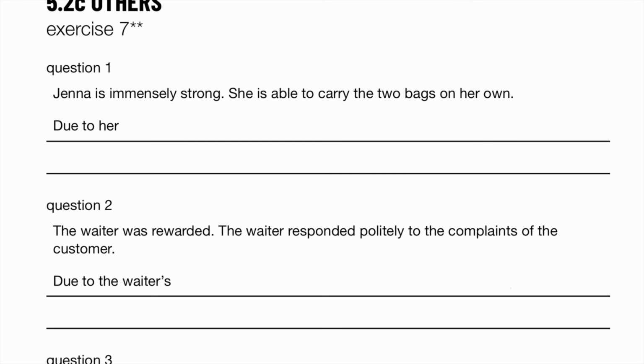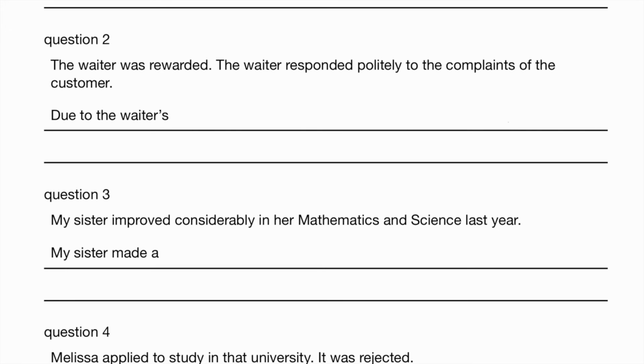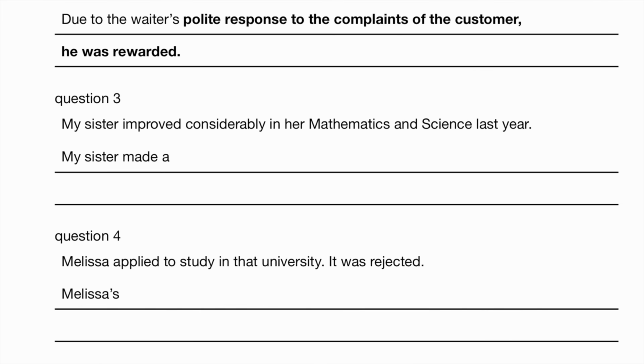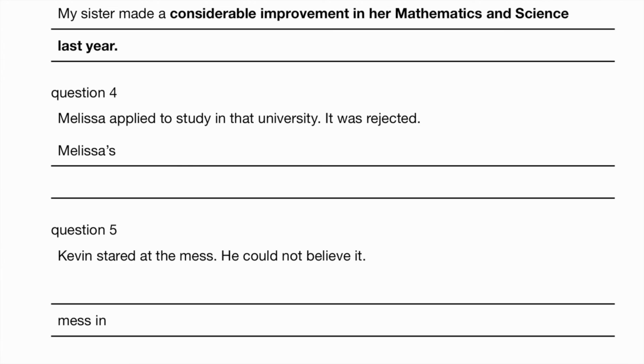So every question here is of level 2 difficulty, so let's take a look. Due to her immense strength. The waiter was rewarded, responded politely. So due to the waiter's polite response to the complaints of the customer, he was rewarded. Now, improved considerably. So my sister made a considerable improvement in her mathematics and science last year. Applied to study in that university. So Melissa's application to study in that university was rejected.